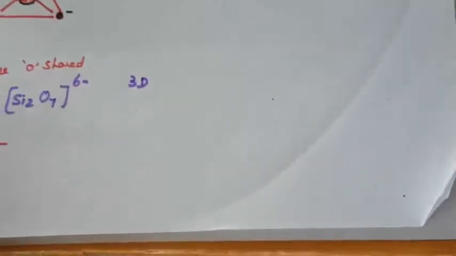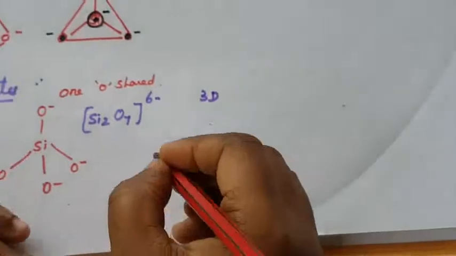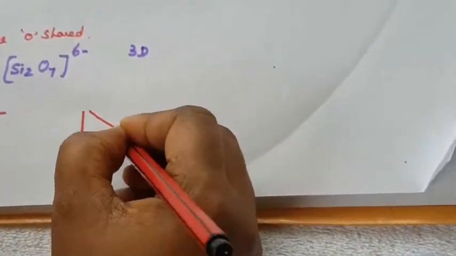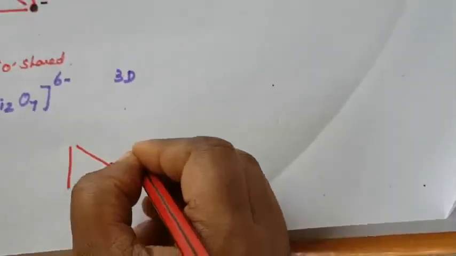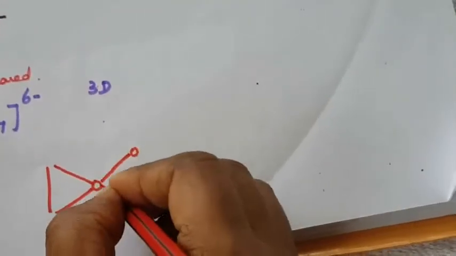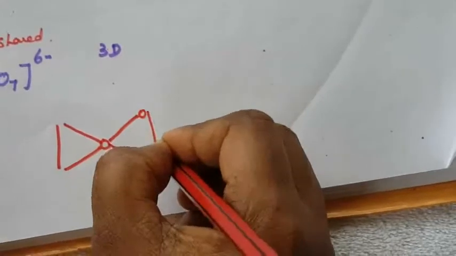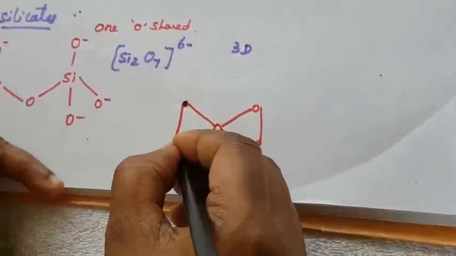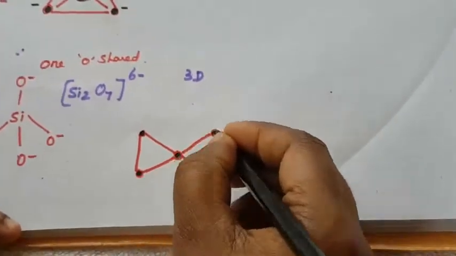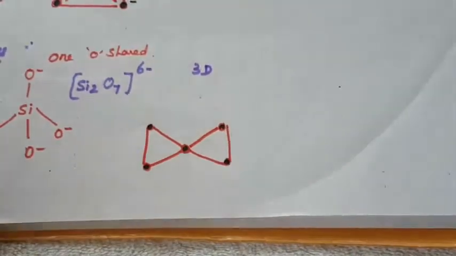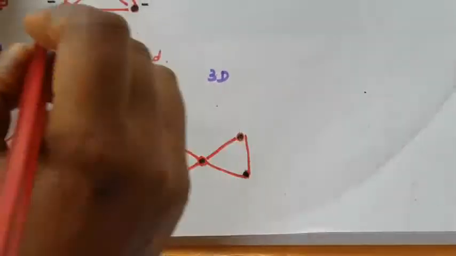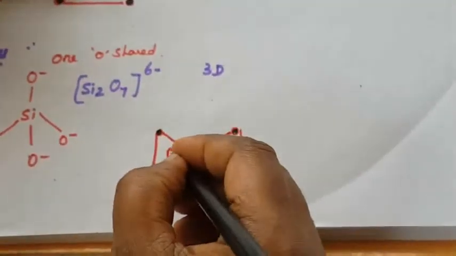Three-dimensional structure, again. Here the silicon, how will it be represented? Circle with dot. This is silicon.